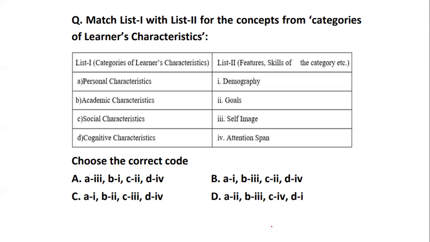So the characteristics are personal characteristics, academic characteristics, social characteristics, and cognitive characteristics. This is the same as your syllabus. The features are demography, goals, self-image, and attention span. So you need to match the characteristics with the features or with the skills. So personal characteristics talk about what? Academic characteristics talk about what? Social characteristics talk about what? And cognitive characteristics talk about what? Okay. So let's see how many of you are able to do it very clearly.